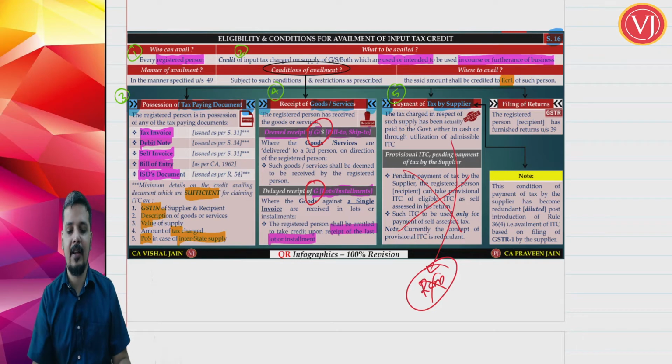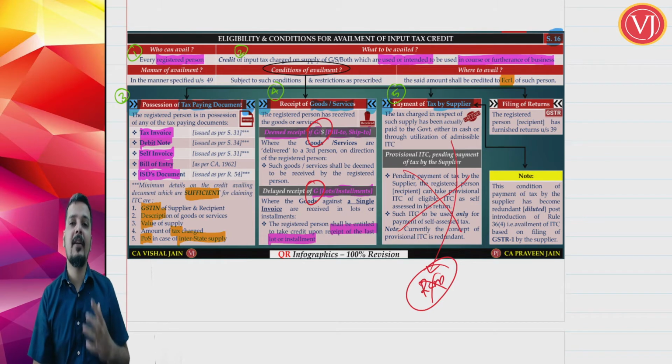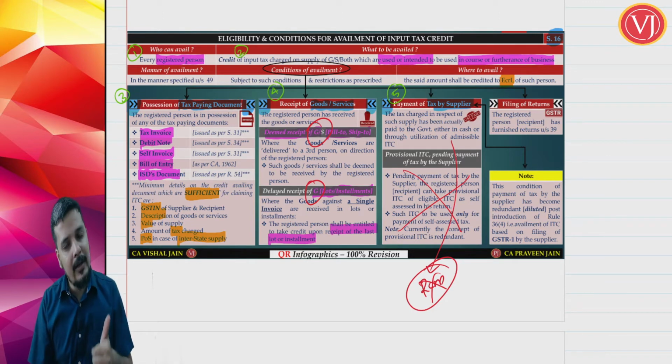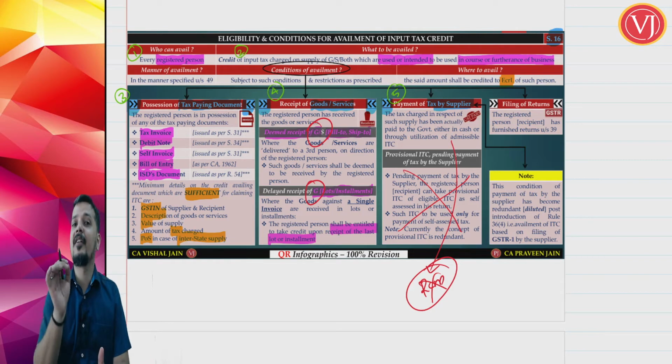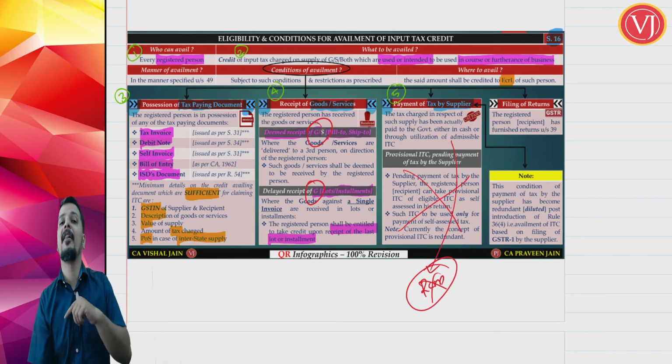There is a note mentioned there. Now, what are we trying to understand here? Only if my supplier pays the tax, I can take the credit. But you have to understand that this is not being checked in real time. You get questions by ICAI telling that the supplier has not paid the tax. Still, you can take the credit because this will not be checked in real time. This will be checked later on by the departmental officials.